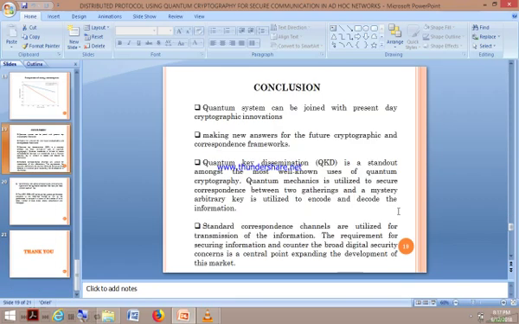And in quantum cryptography nowadays, this will provide more security than the previous one. Here we make use of quantum decimation, which is more useful to provide security between sender and receiver.